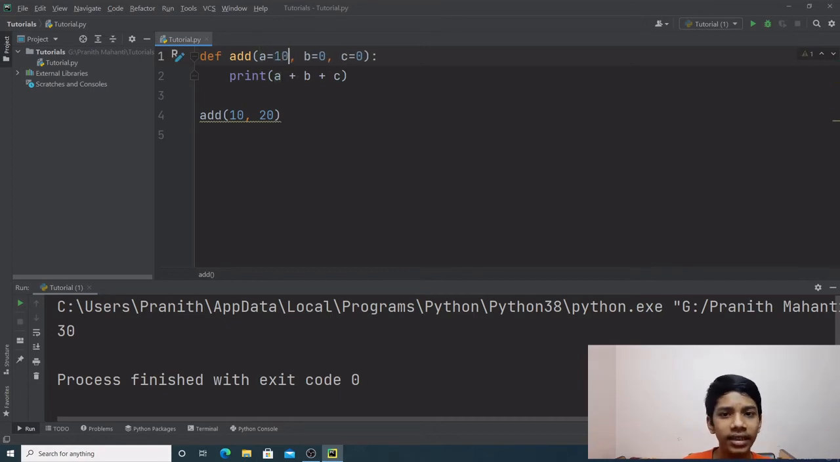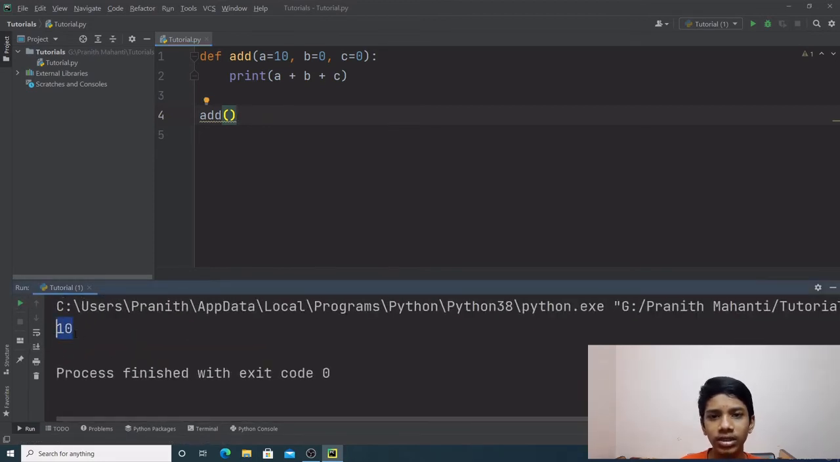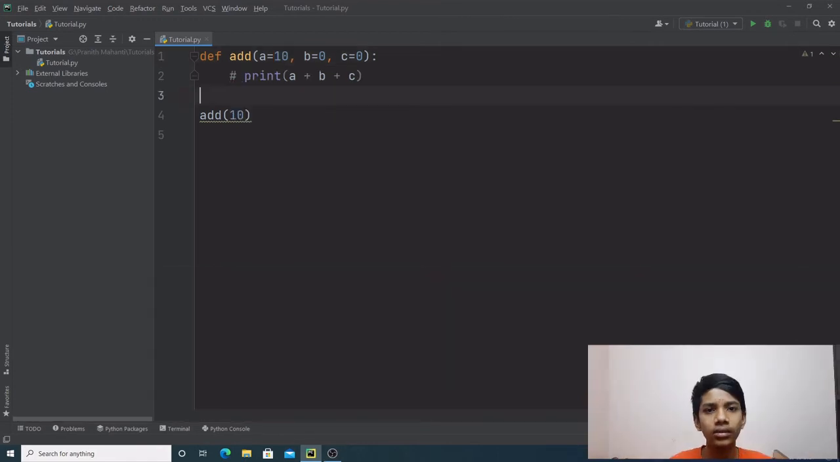You can give default value to anything and you can assign it anything. For example, I am assigning it 10 over here, and let's just give this nothing. And now if we run the program, as you can see, we are going to get 10. That's because 10 plus 0 plus 0 is equal to 10.